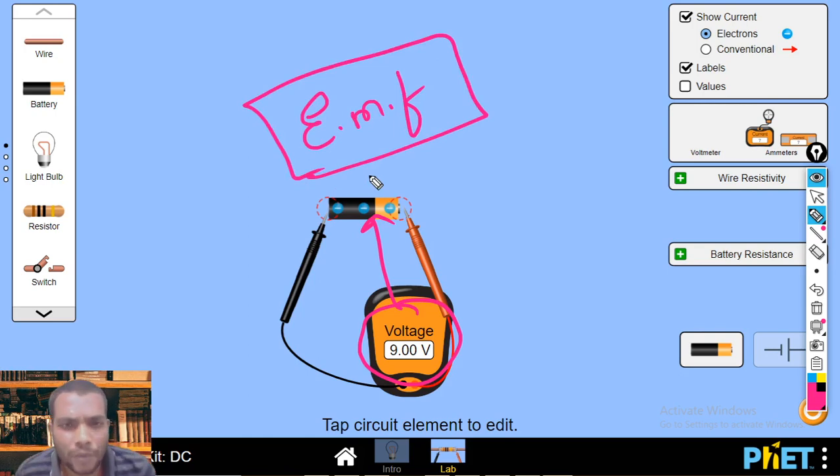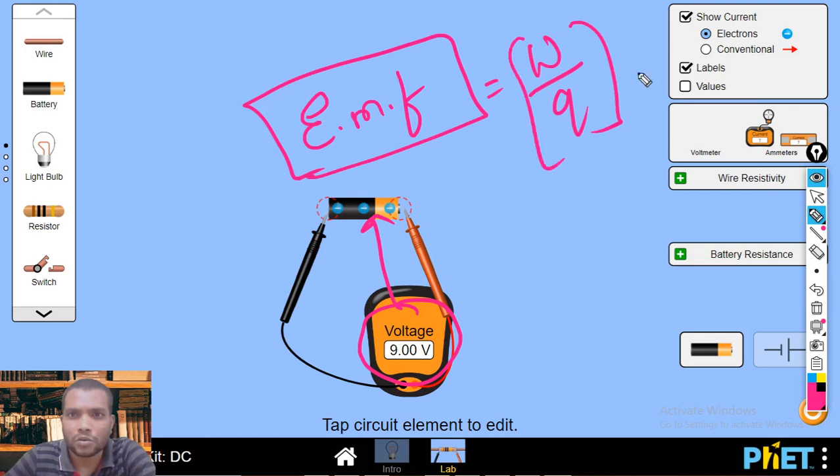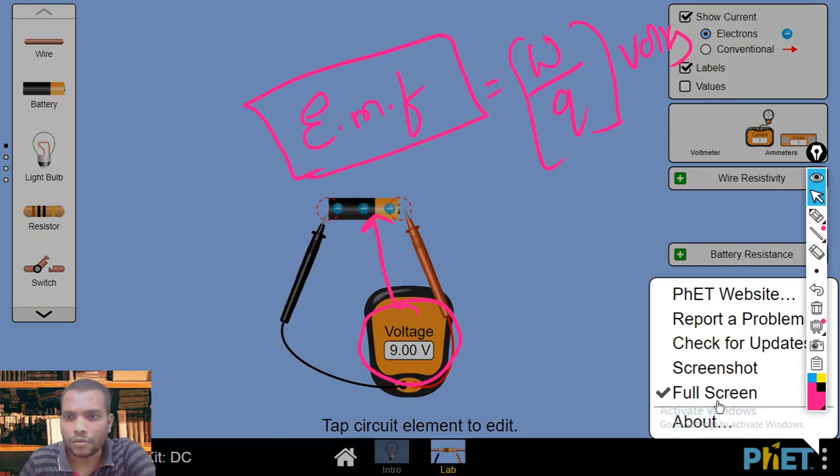Usually it is not a force, but for some historical reason the name was given, without knowledge of potential difference. The word was first given to this by Alexander Volta. So this is defined as EMF. EMF is nothing but the work done per charge by the source. So its unit is volts. This is the definition of electromotive force.